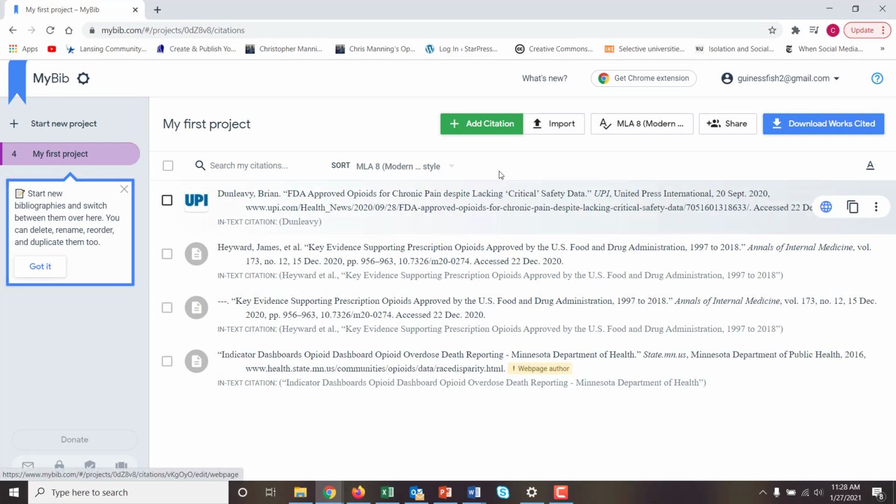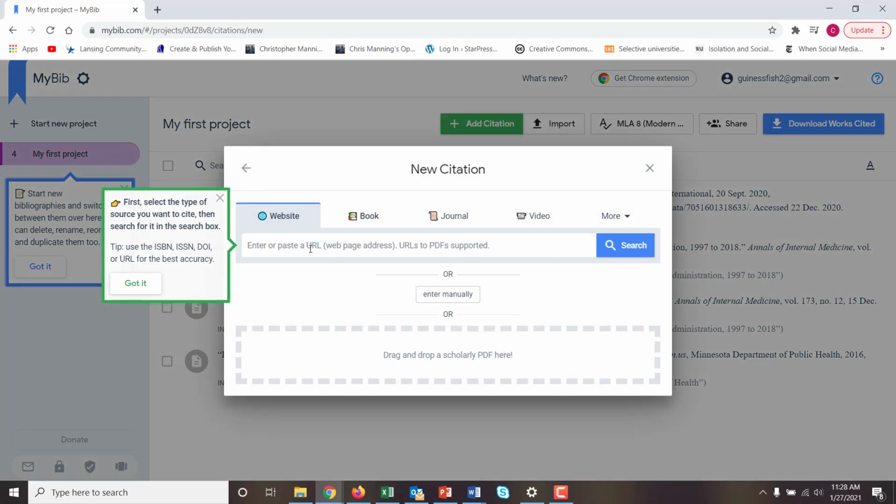But basically, to add a citation, you just copy and paste the URL for that web resource. So if you're using any sources outside of the story to write your essay, which is a great idea and something I'd encourage, you'll want to just put the URL into this field and then hit search, and it'll find it. And then it'll produce the citation.